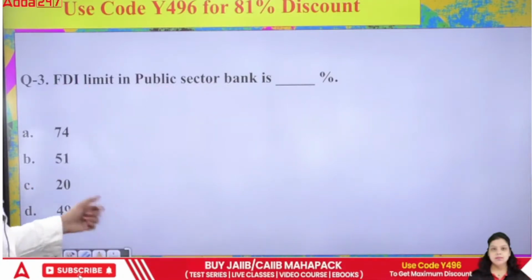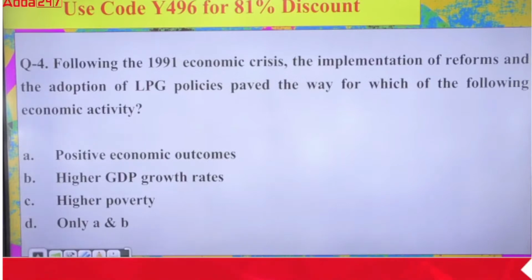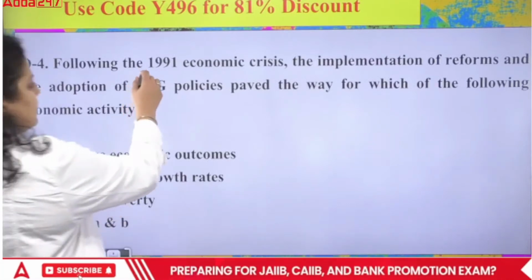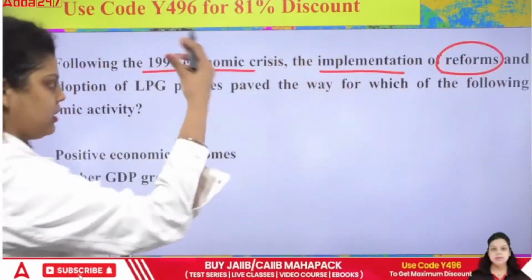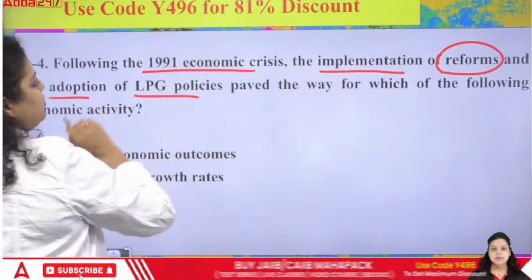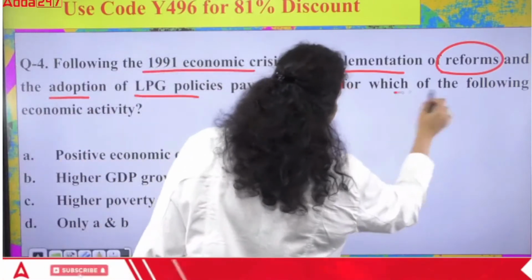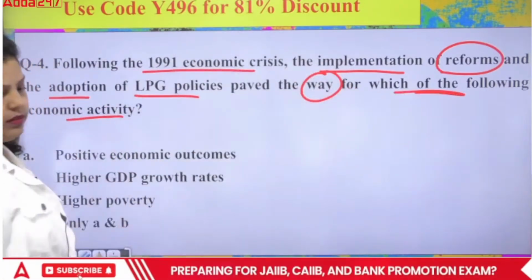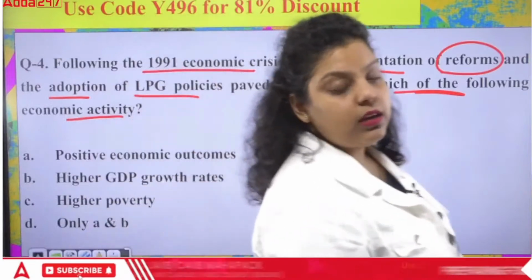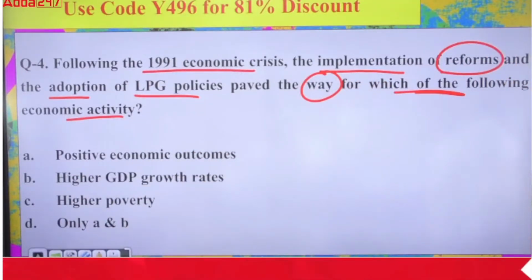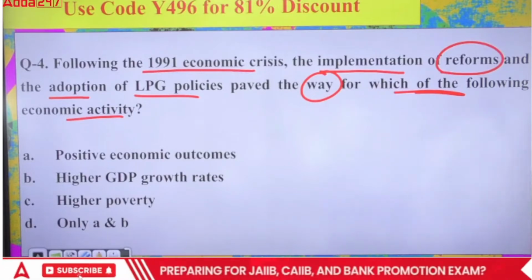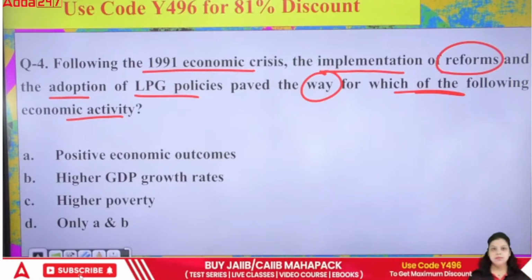Okay, next question. The fourth question is talking about the 1991 economic crisis, the implementation of reforms, that is LPG reform or economic reform, and the adoption of LPG policies paved the way for which of the following economic outcomes?